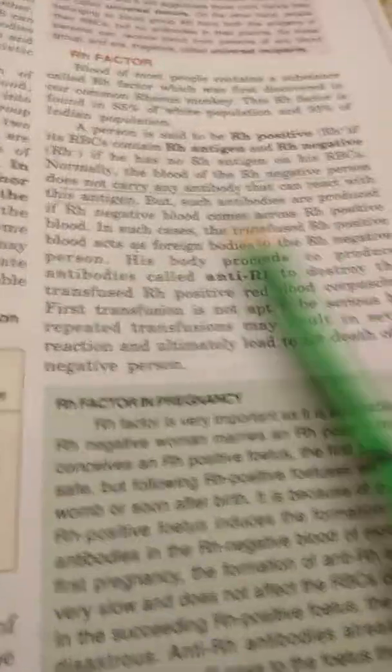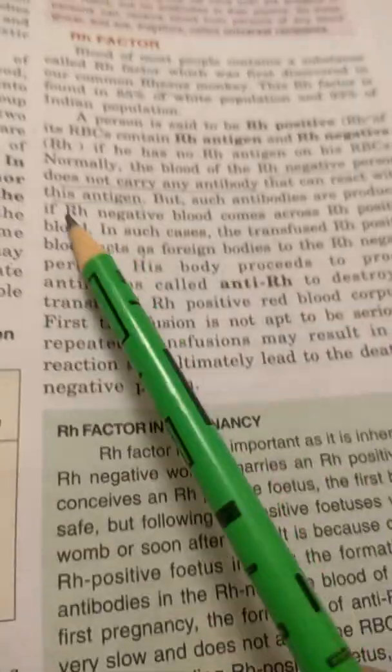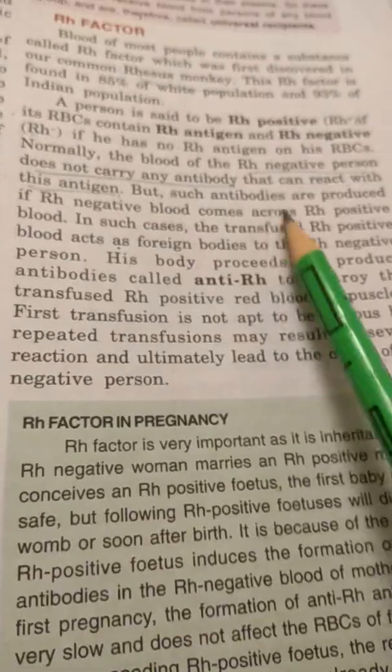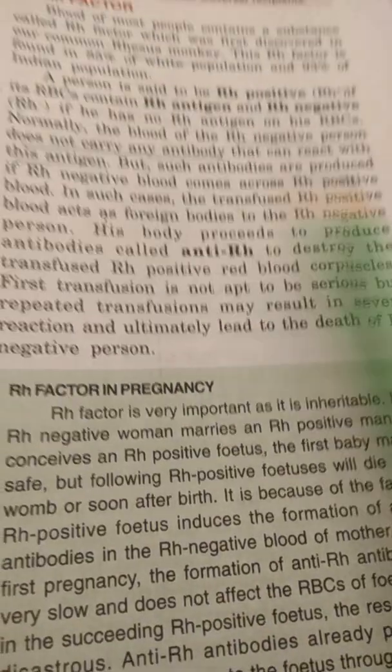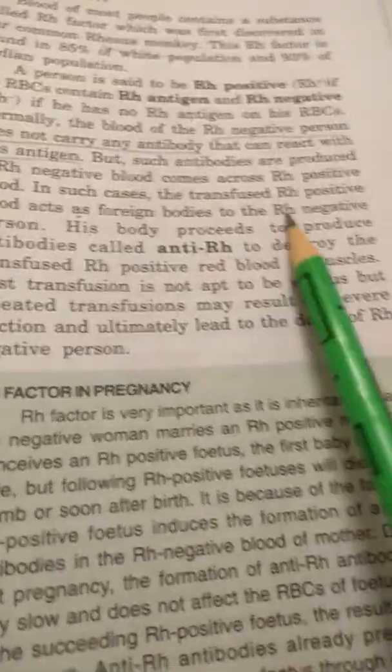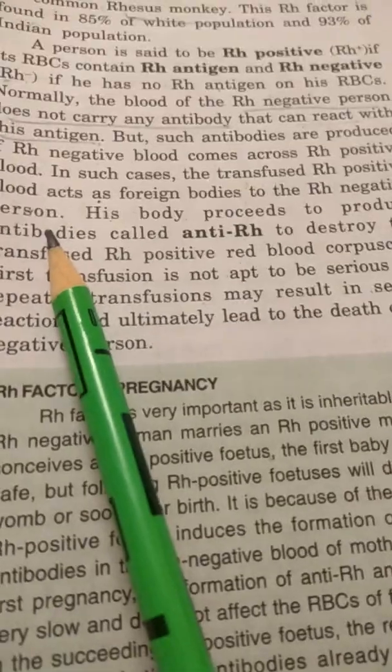So let us read it from the book. Now we'll see what happens if RH negative blood comes across RH positive blood. In such cases, the transfused RH positive blood acts as a foreign body to the RH negative person, because that person does not have the RH factor.